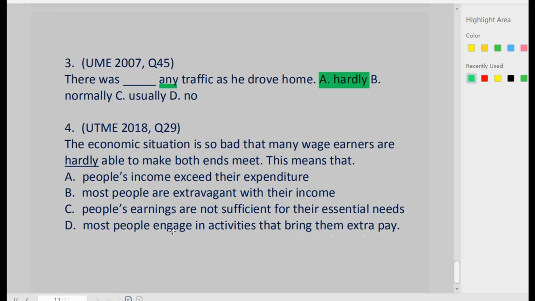The question says the economic situation is so bad that many wage earners are hardly able to make both ends meet. I think this hardly goes with the meaning that says almost unable to do something or to do something with difficulty, with great struggle. So it means many wage earners struggle to make both ends meet. If you look at that, the best interpretation is option C. People's earnings are not sufficient for their essential needs. It means they struggle to meet up with their essential needs.